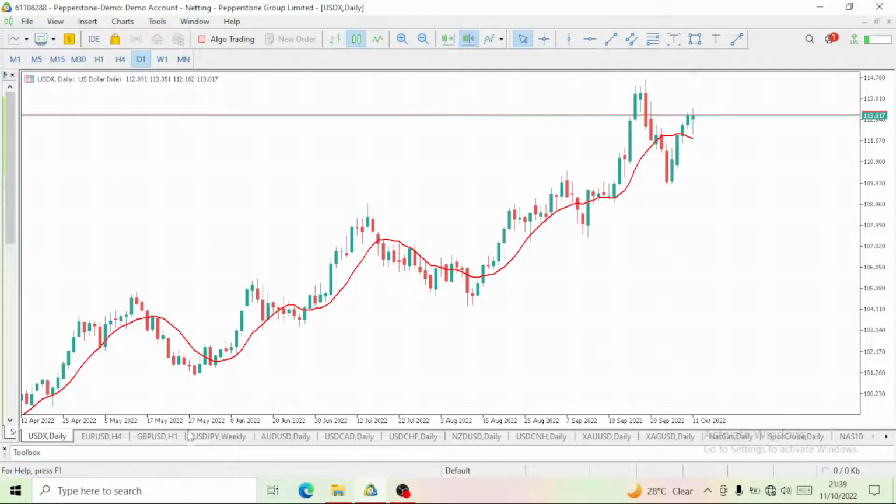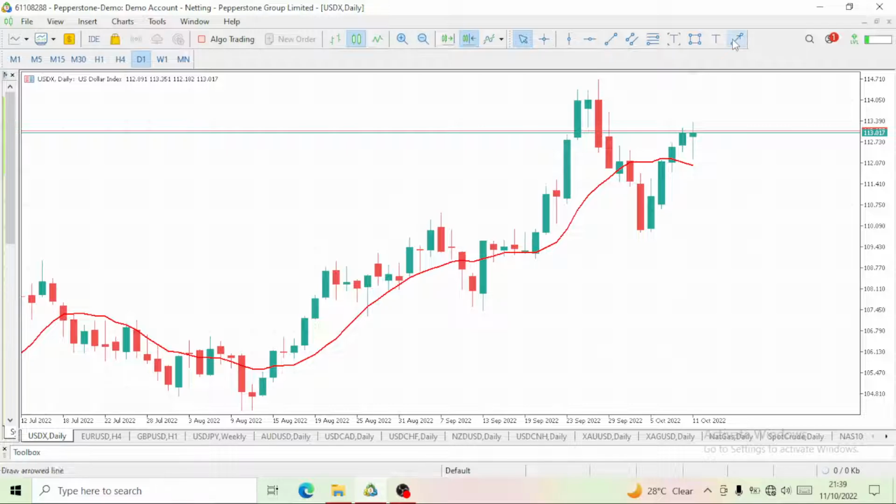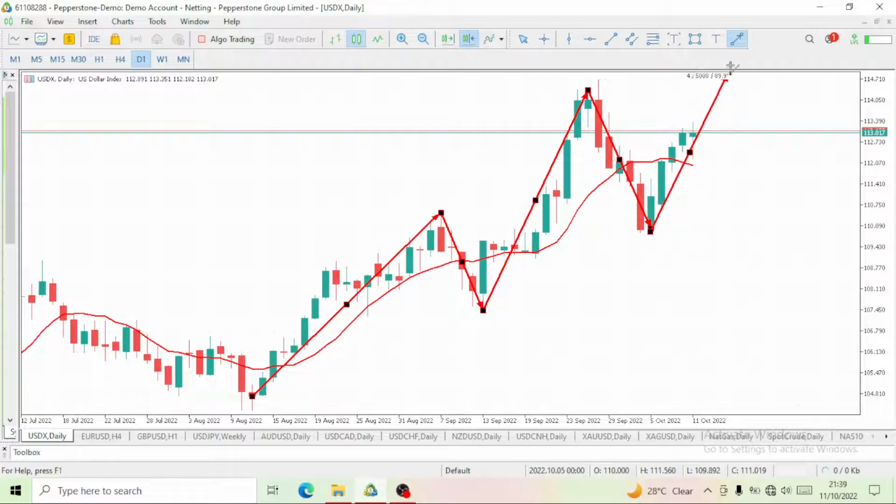Now take a look at this USD index. We are on a bullish move, right? Take a look at this movement. This was a higher high. So let's start this movement from here. Higher highs, a pullback, then another movement upward, higher highs, then another pullback. After this pullback, we are expected to go up again, right?